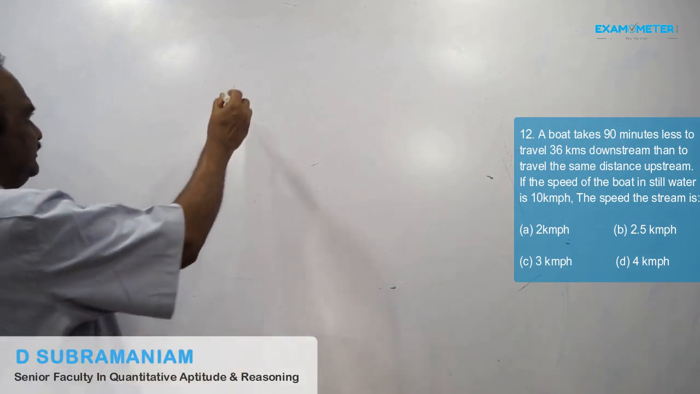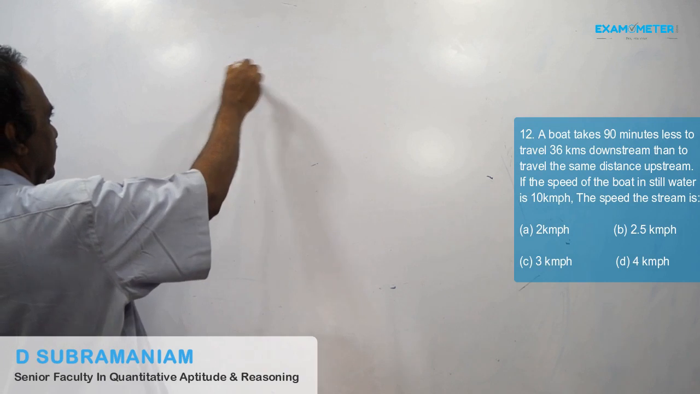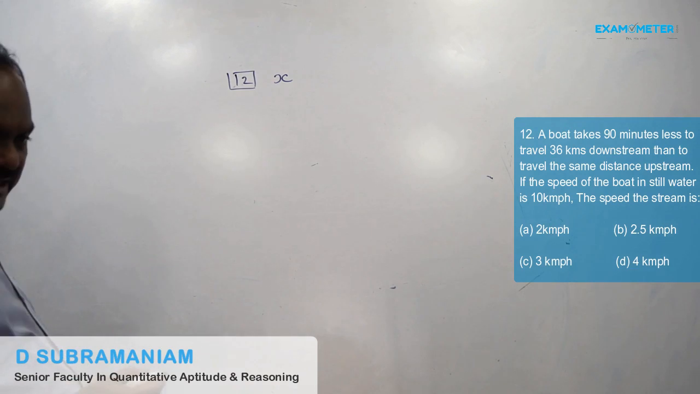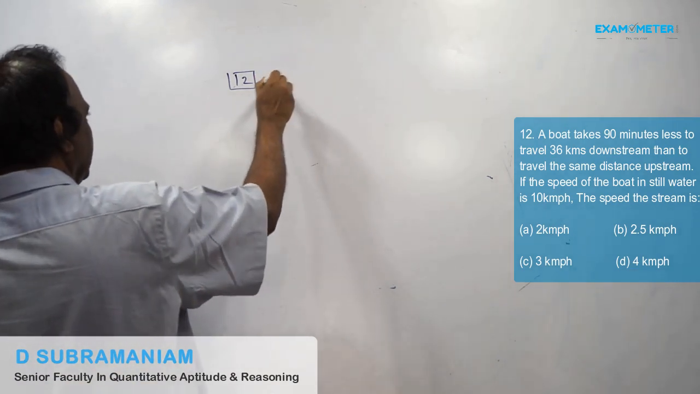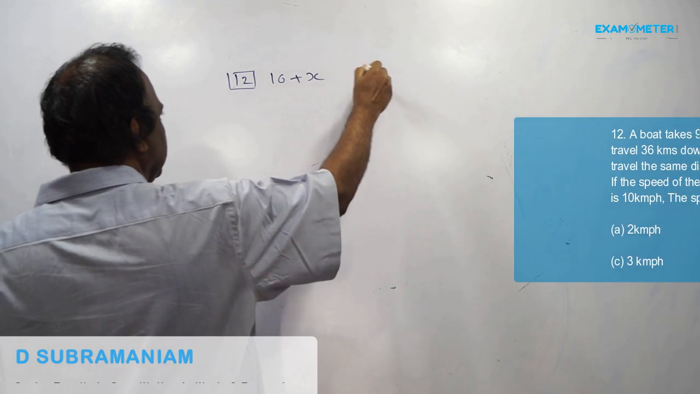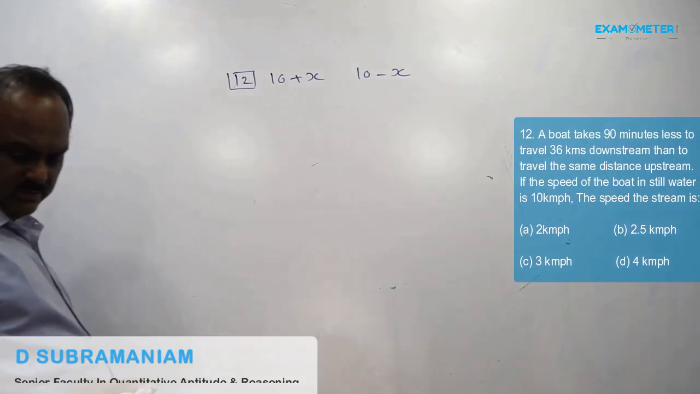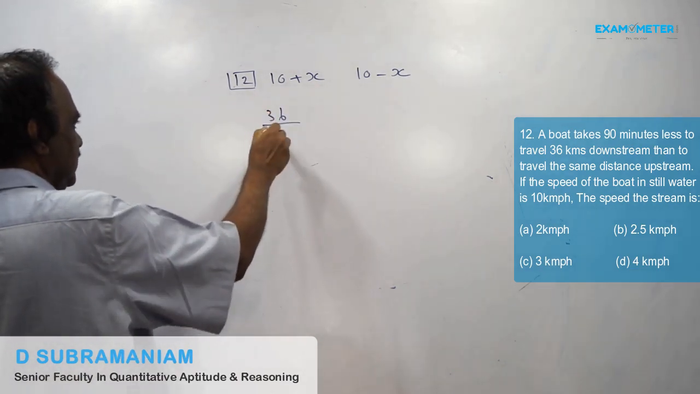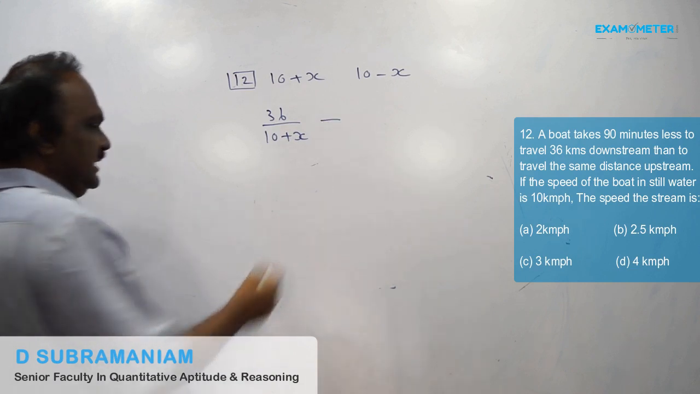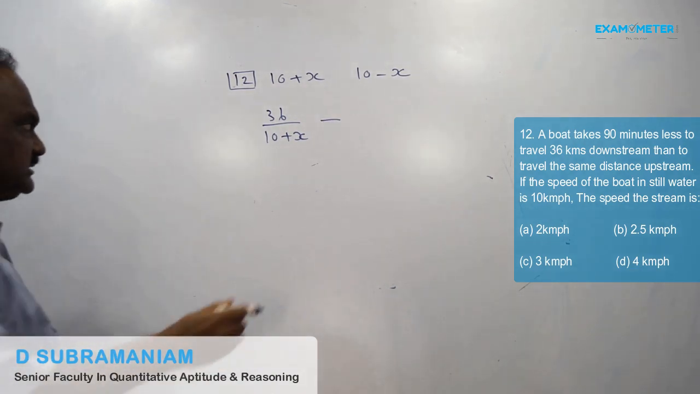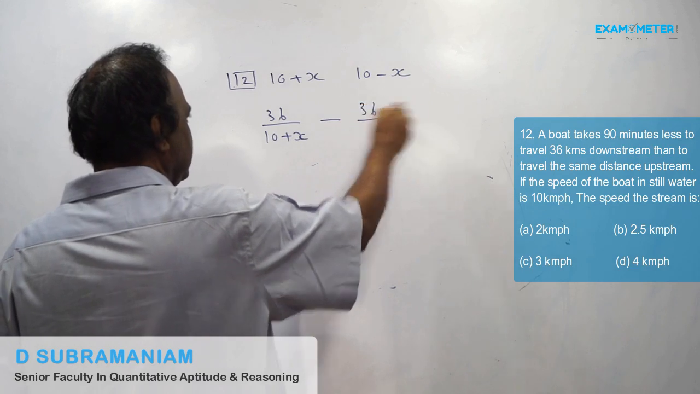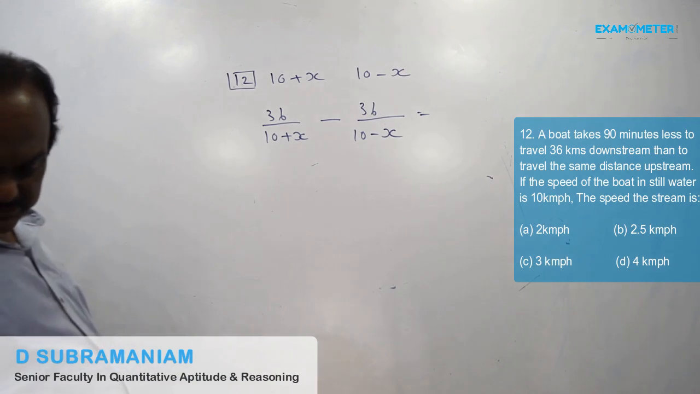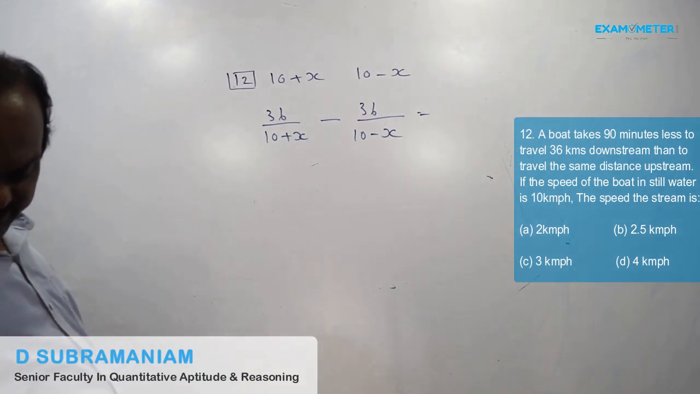Speed downstream is 10 plus x, speed upstream is 10 minus x. 36 by 10 plus x, less to travel. So we are subtracting 36 into 10 minus x, and this is equal to the time taken, which is 90 minutes.